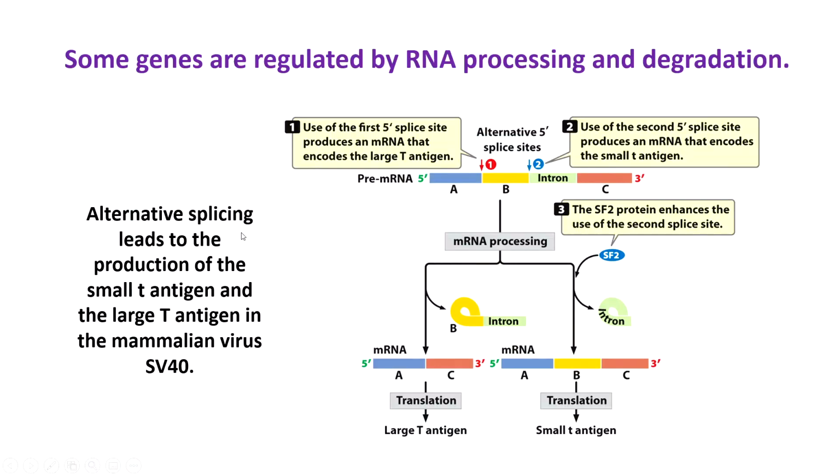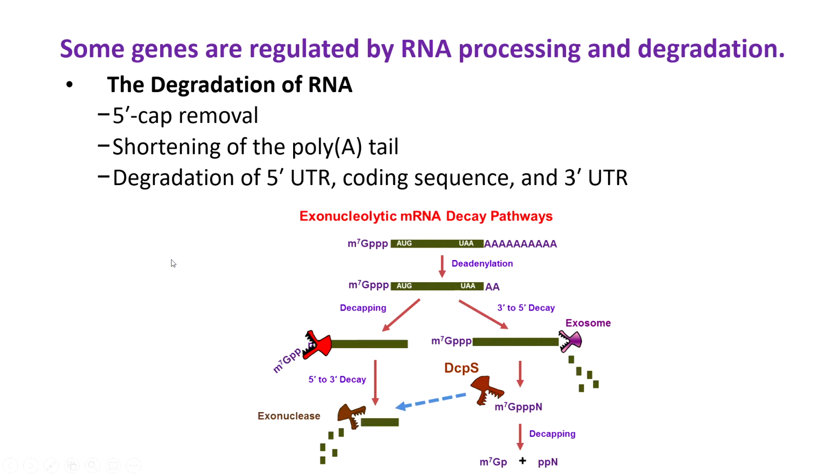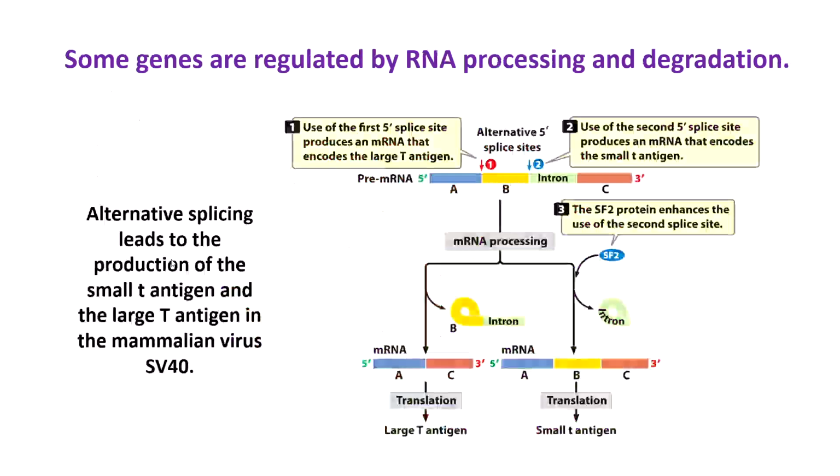This slide is talking about RNA processing, and then I talk about how degradation of RNA controls gene expression. So first we'll talk about alternative splicing and how that regulates gene expression. We talked about alternative splicing already in module 4, where we talked about RNA modification. But remember that alternative splicing can basically process a messenger RNA in one of two different ways, or maybe one of three different ways, and so on.